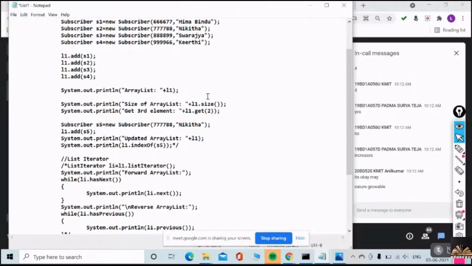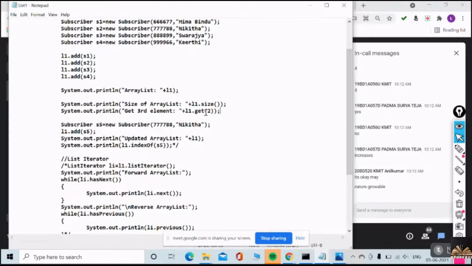Okay, fine. And I just want to show you L1.size(). Okay. L1.get(2). There is one more method, the get method. You have a get method in ArrayList. Suppose you want to retrieve any element, you have the method get.